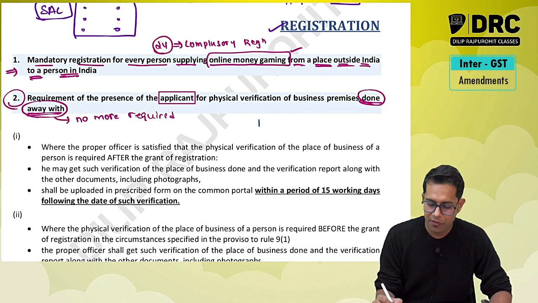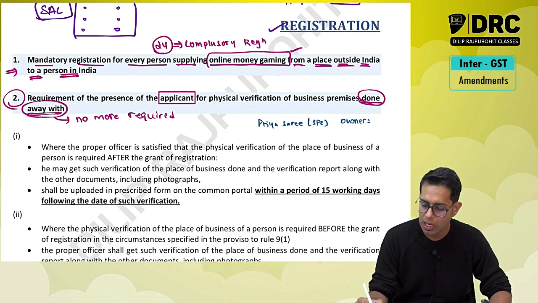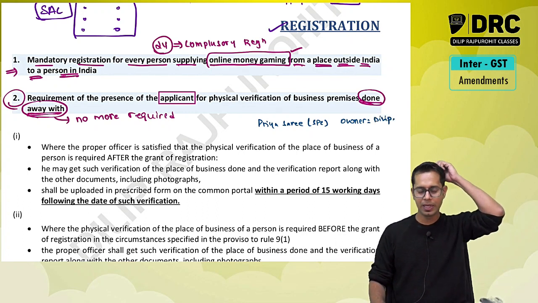For example, if Priya Sarees is going to apply for registration, Priya Sarees is a sole proprietorship concern. So who is the owner of Priya Sarees? If it is a sole proprietorship concern, there is only a single owner, Dilip is the owner. So I will be the applicant. I will be called the applicant.